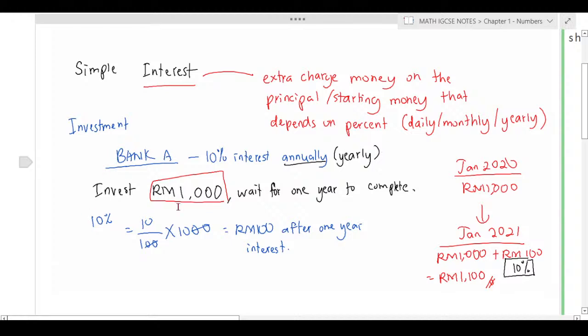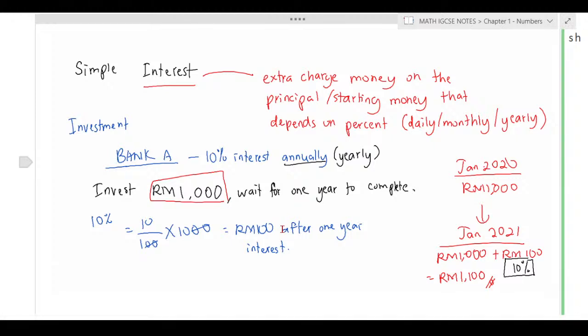If you invest 1,000 ringgit, you wait for 1 year to complete, then you get 10% of the 1,000 that you put there. 10% of 1,000 is 100 ringgit. So at the end of the first year, you will get 100 ringgit extra. That's what we call interest.